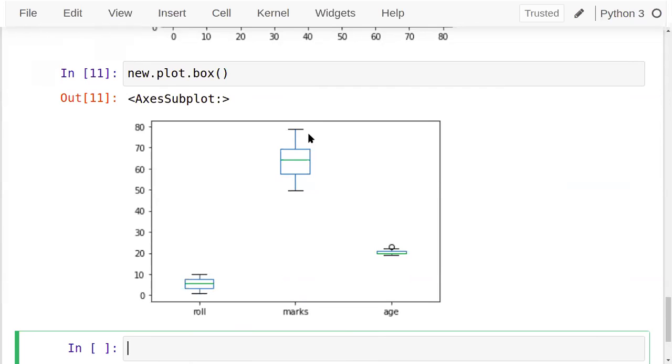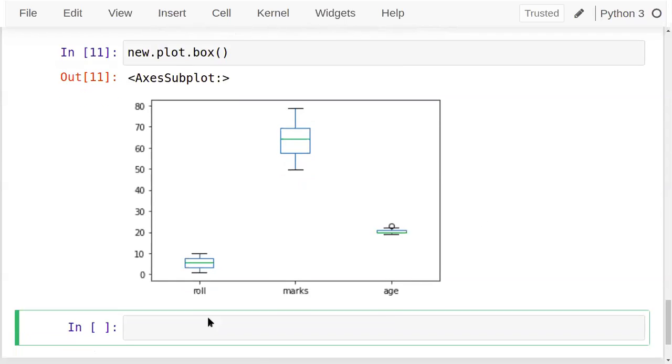Here for marks is the range of marks, quartile values, median, and these are the ages. One element is there which is an outlier, which is 23 age, I think. So the remaining others are 19, 20, 21, and one is there at 23, whose entry is shown as an outlier there. Fine. So box plot you can plot directly by this method.